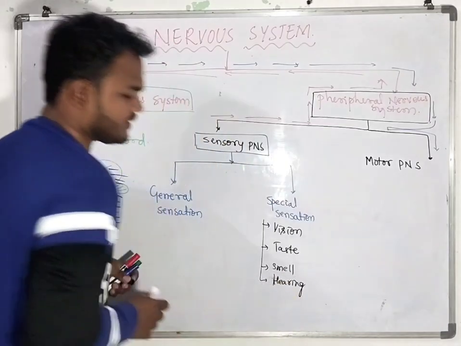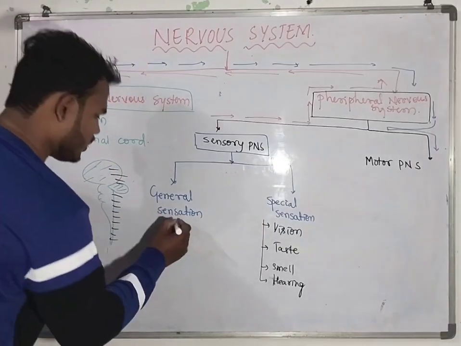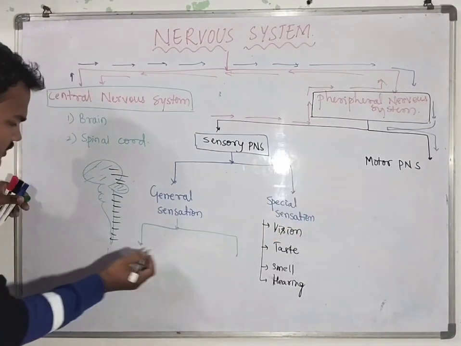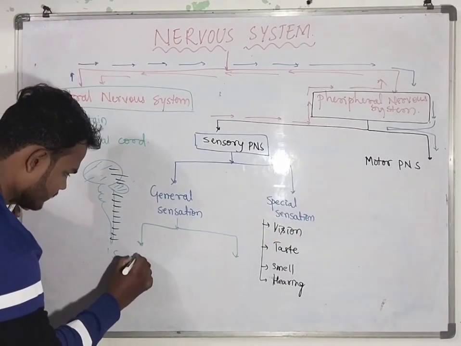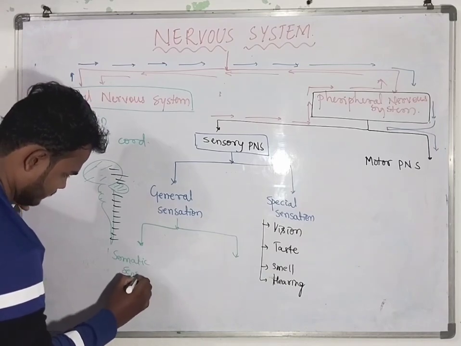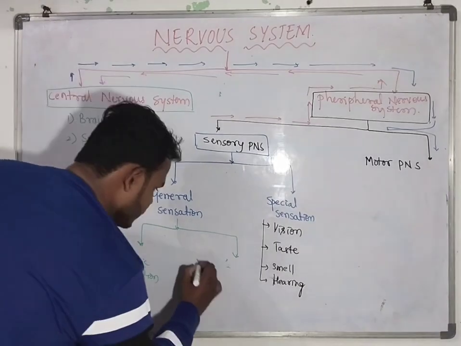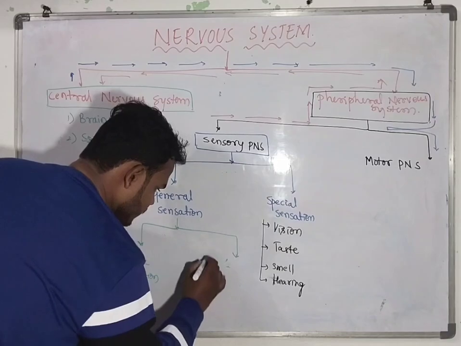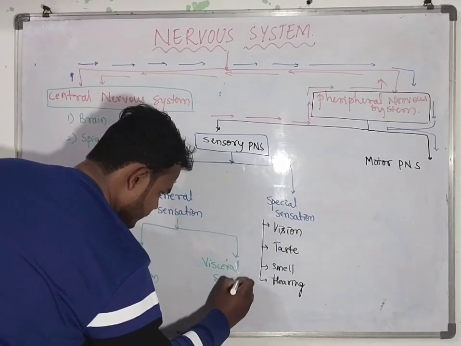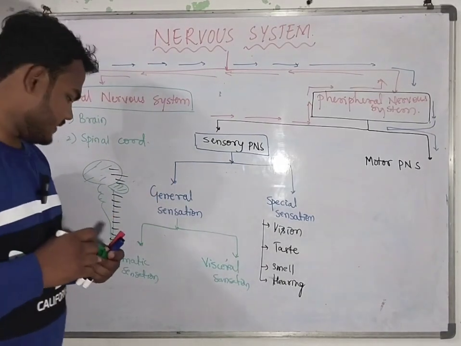These are the special sensation. Next, coming to the general sensation, there are two types. One is somatic sensation, and the other is visceral sensation.